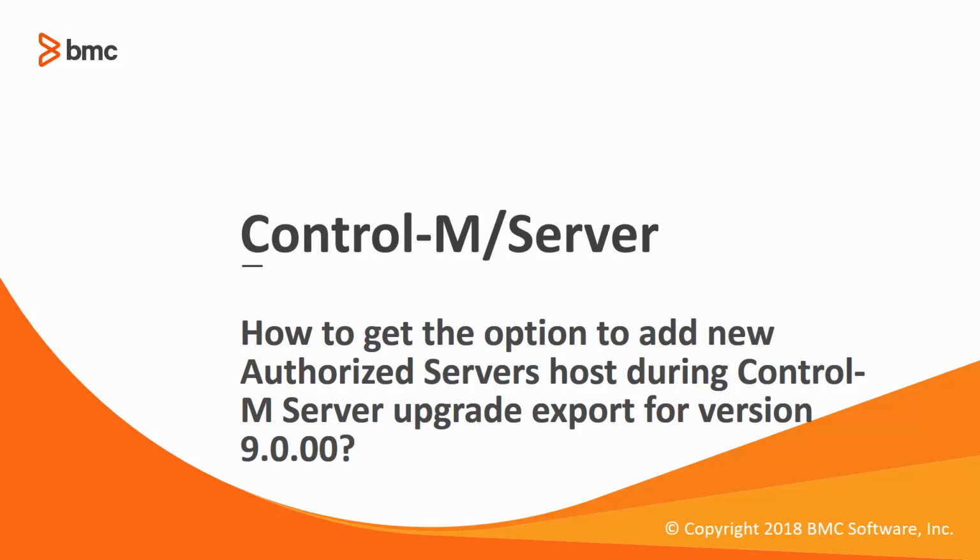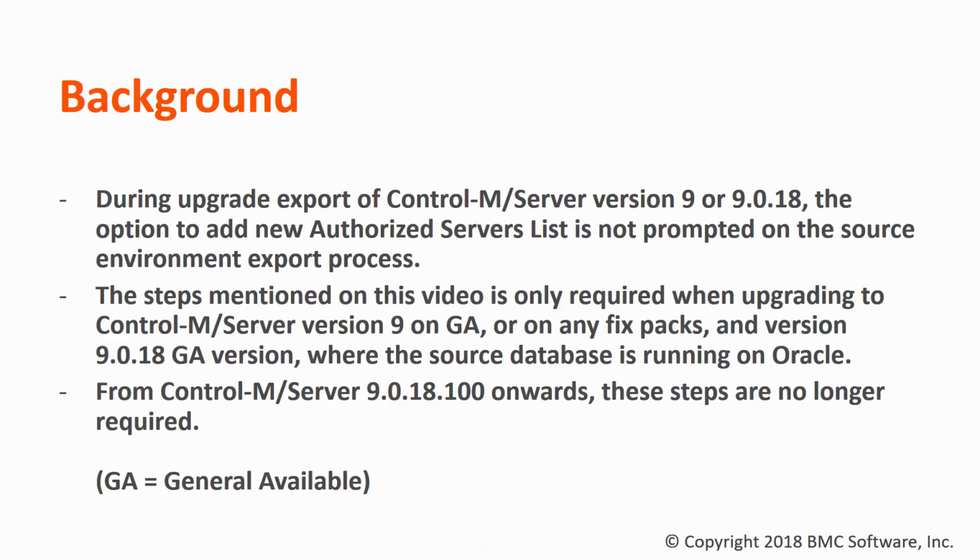This video will demonstrate how to get the option to add new authorized server hosts for Contram Server version 9 upgrade. The upgrade toolkit that comes with Contram Server version 9 and 9.1.8 did not provide the options to add new authorized server lists for source environment with Oracle database.